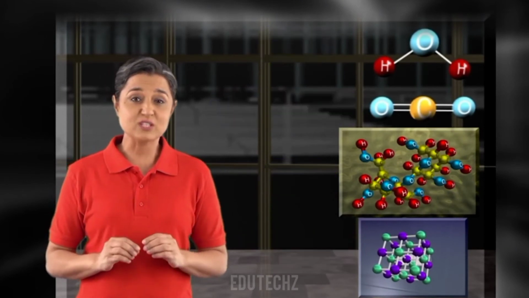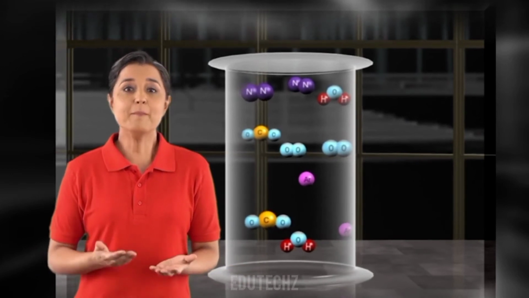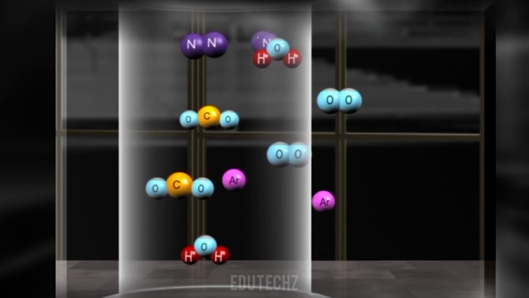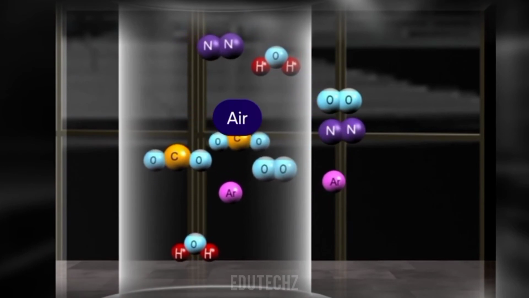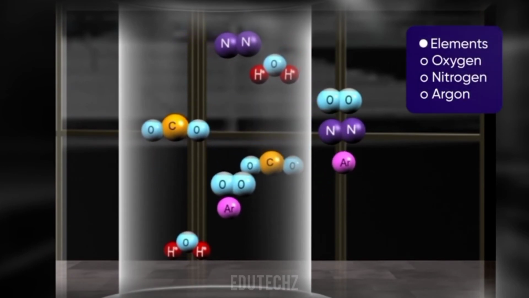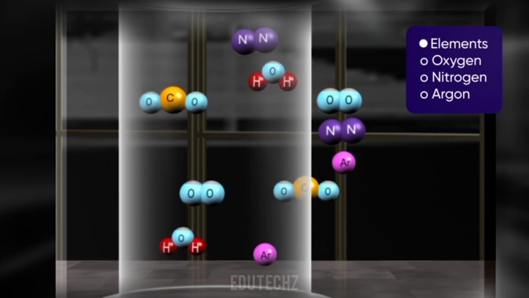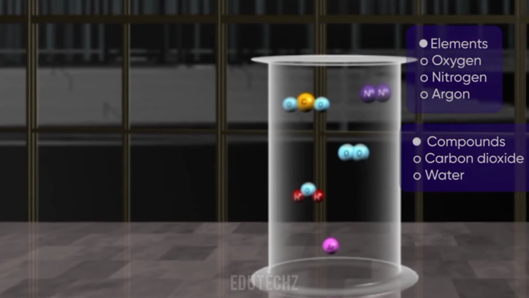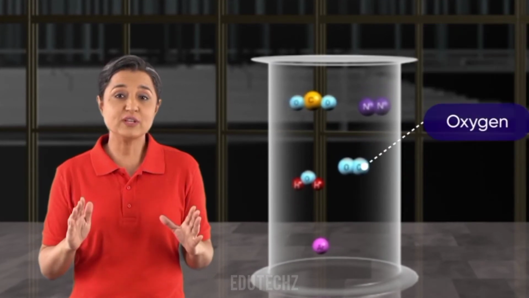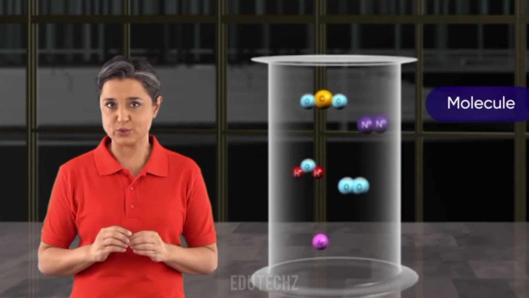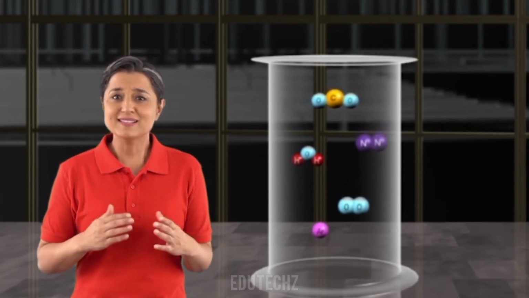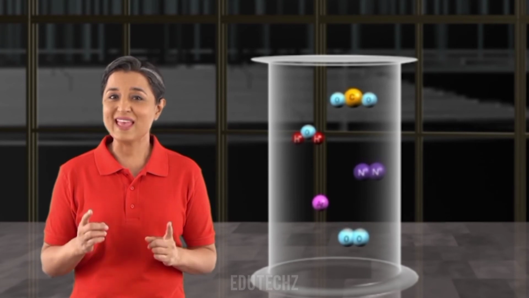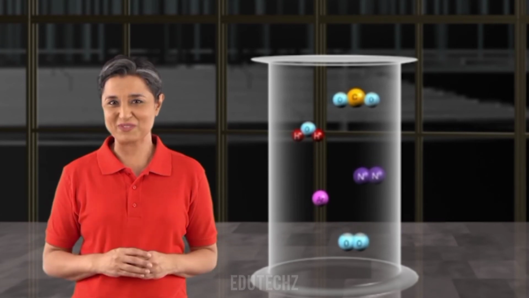Most of the substances we come across in nature are mixtures of elements and compounds in various proportions. For example, air is a mixture of elements such as oxygen, nitrogen, argon, and compounds such as carbon dioxide and water. In the air, oxygen is present in the form of molecules. Similarly, several other elements do not exist as free atoms, but they exist in their molecular forms.